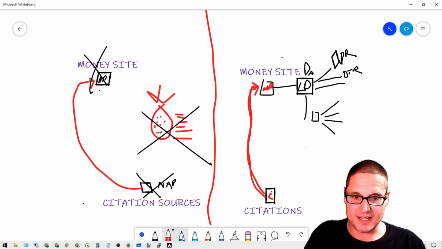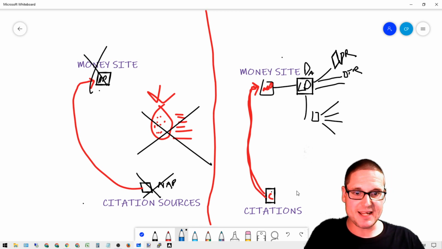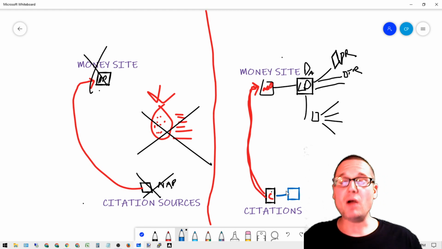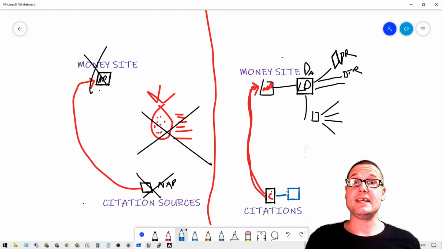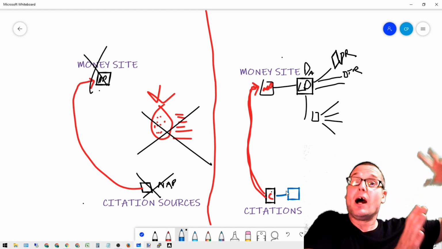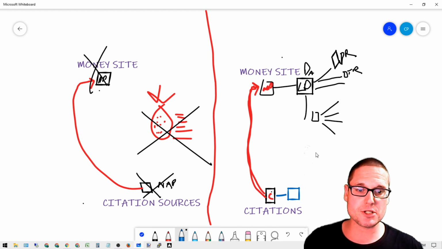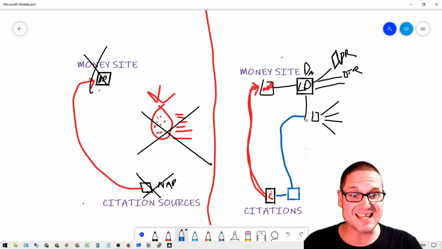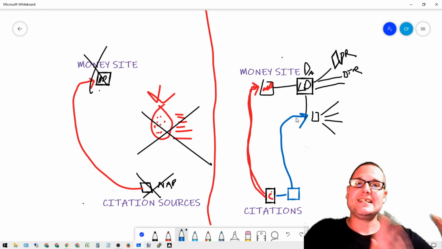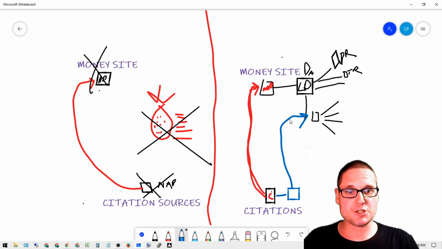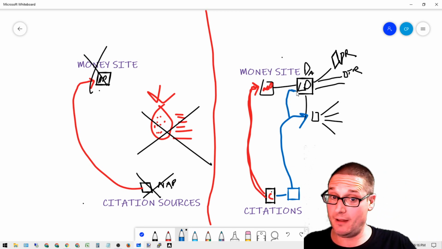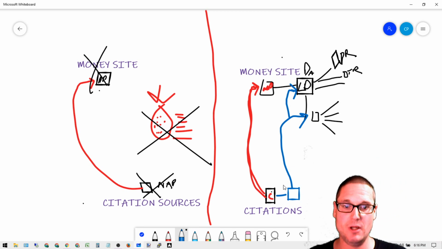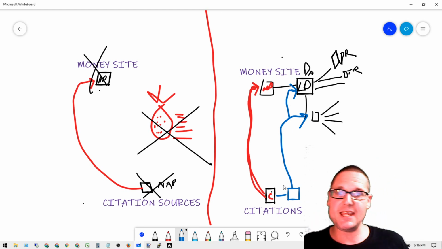So our second wave of citations is, okay, we have our citation sources. It can be the same sources, all right? But when we're building out and we're building links to these pages and starting to build out our entity and starting to build signals to these locations, and we're talking about these locations, we should start then building out our second wave of citations to these particular pages. So our second wave could be, hey, this is going to go to our Pennsylvania page. And then we have a whole other wave of citations.